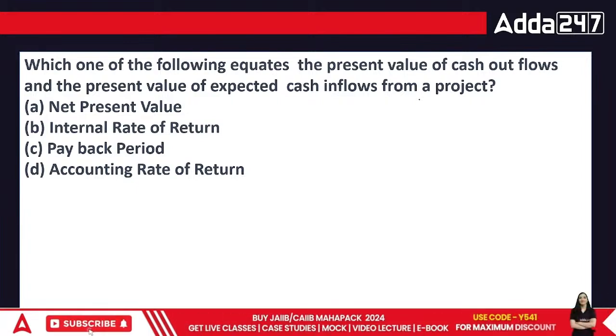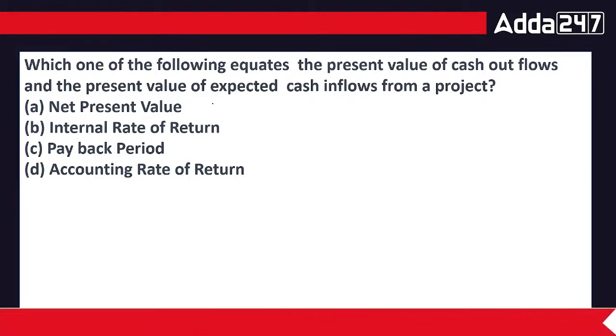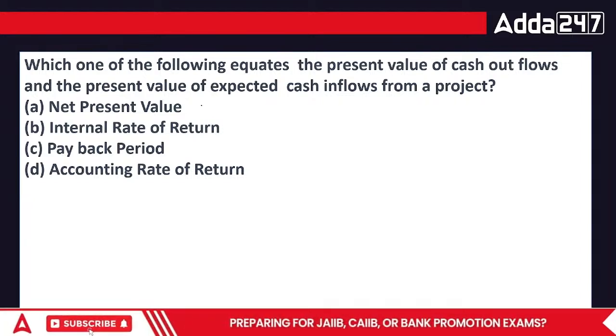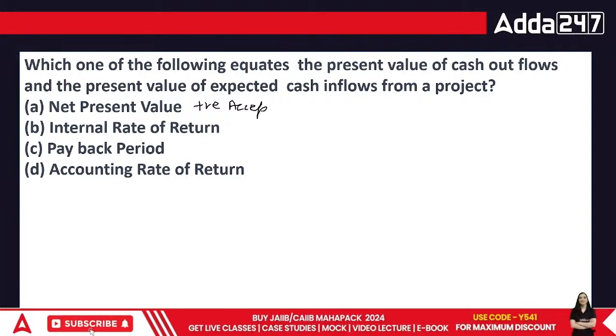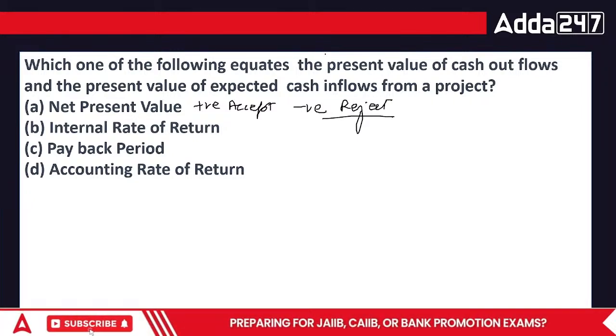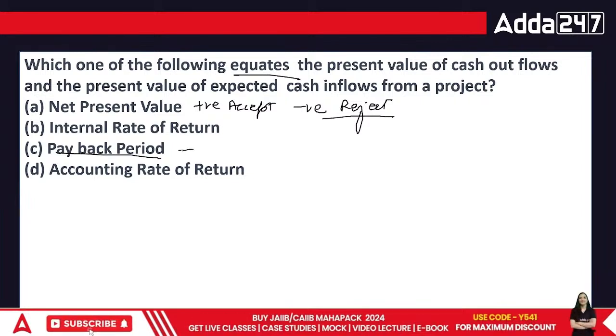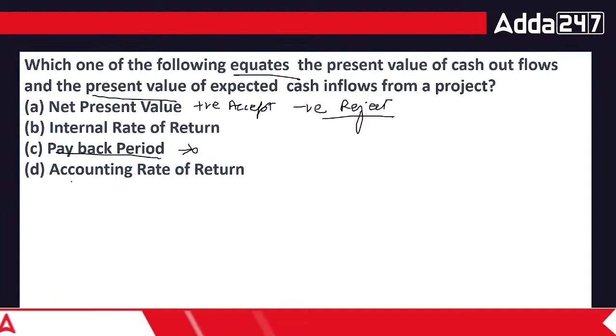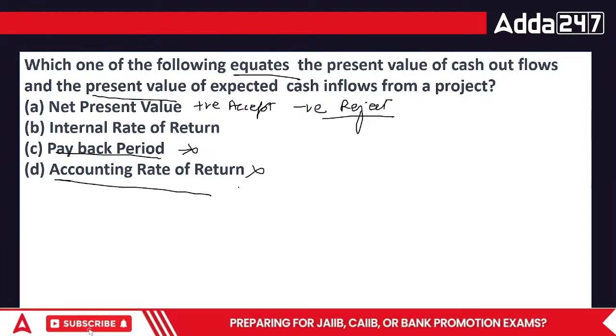Everyone, NPV says if your NPV, that is your present value minus your initial investment, is positive, then we accept, or otherwise if it is negative, we reject. So technically this particular thing doesn't really help us. This is not equates. Payback period is not discounted at all. It is not related to the present value at all. So this is also out of the league. Accounting rate of return is also a non-discounted method. It is also out of the league.